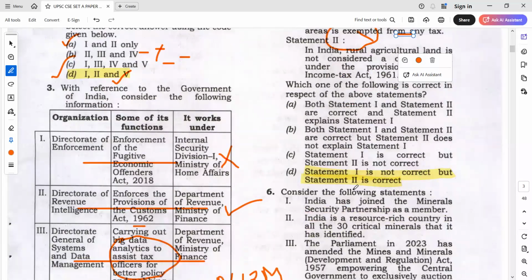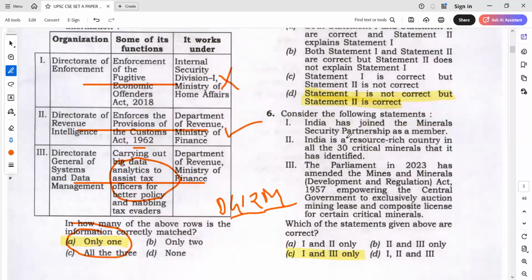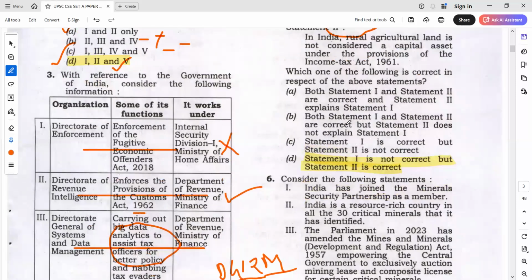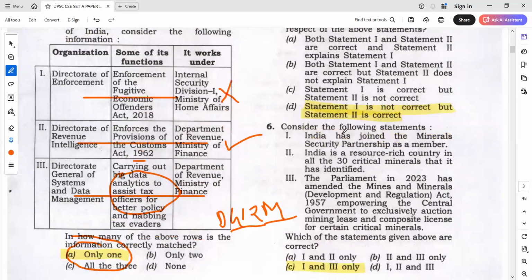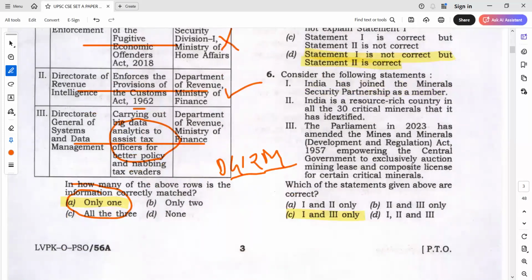The answer to the question will be: statement 1 is not correct and statement 2 is incorrect. Anyway, Zamindari, I think the question has been dropped for some purpose. I don't know. Yes, exempted has been used in Zamindari as well. So fine. Now here again, tell me which statement is definitely extreme.